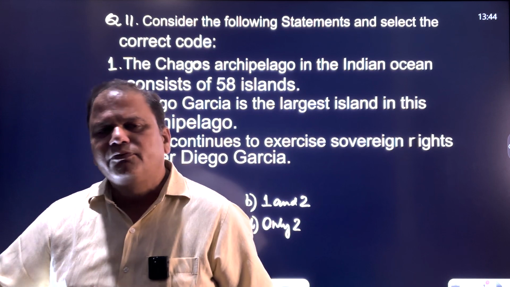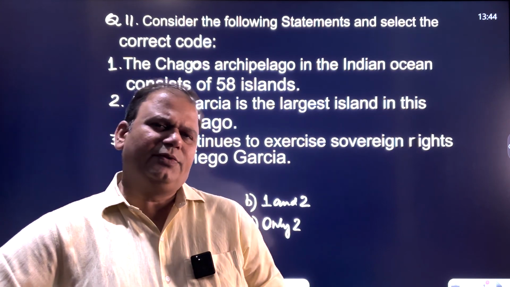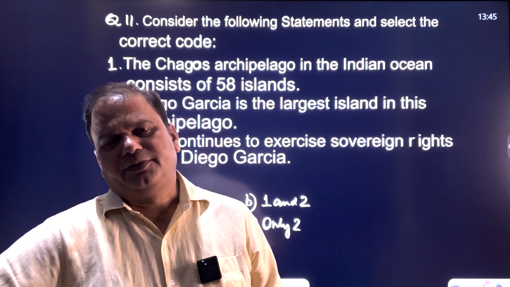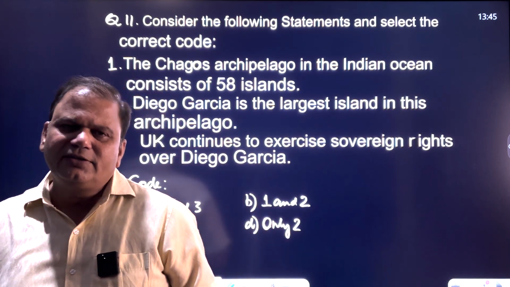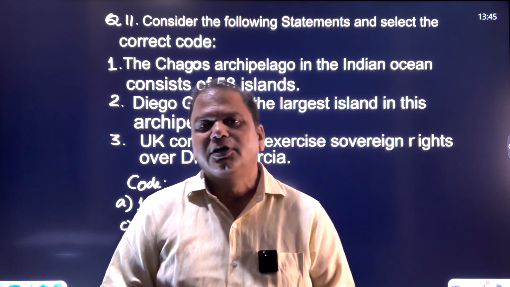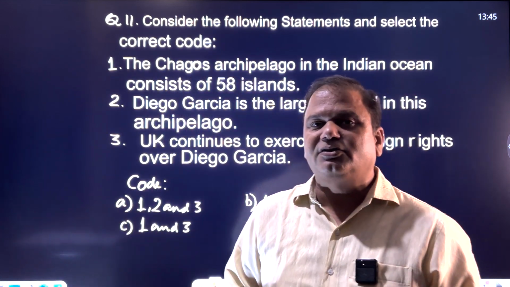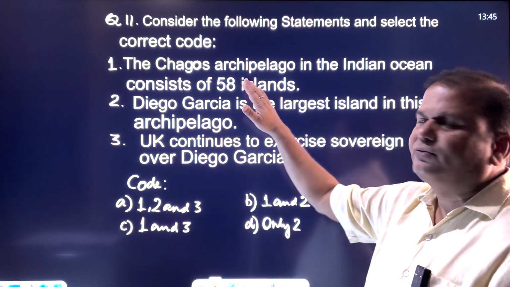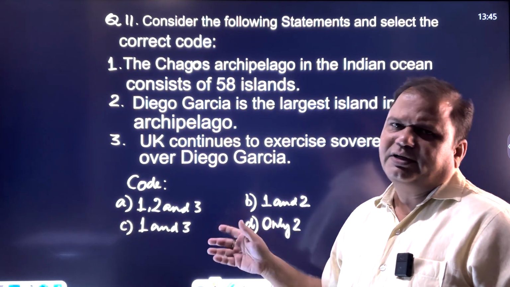When we talk about Chagos, it was not inhabited till the end of the 18th century. But at the end of the 18th century, the French forces were responsible for bringing the Indians and the Africans. And this area was used for what? This area was used for coconut cultivation.